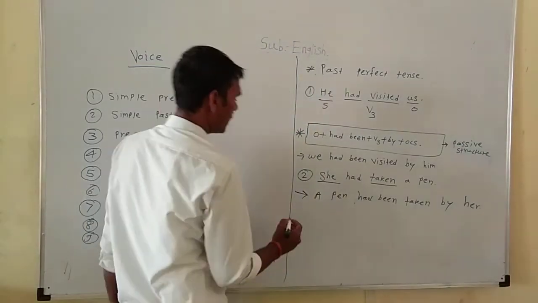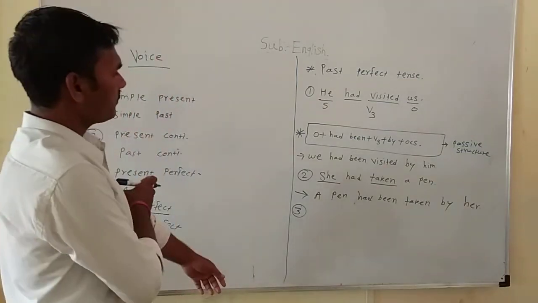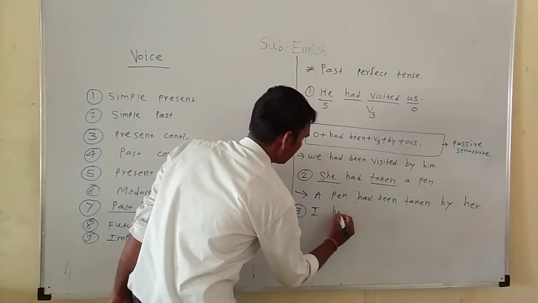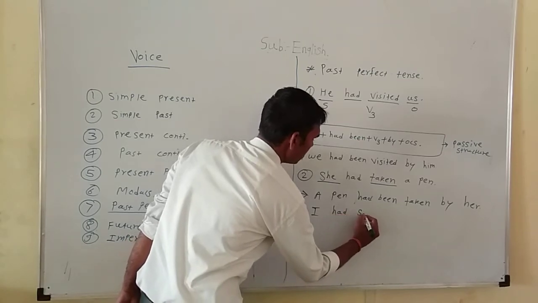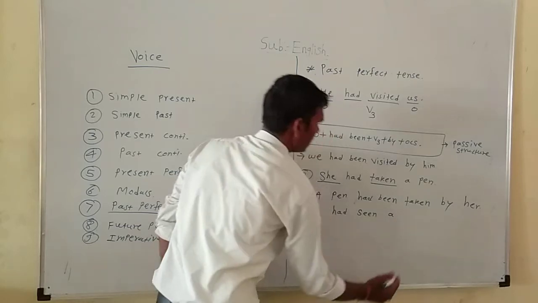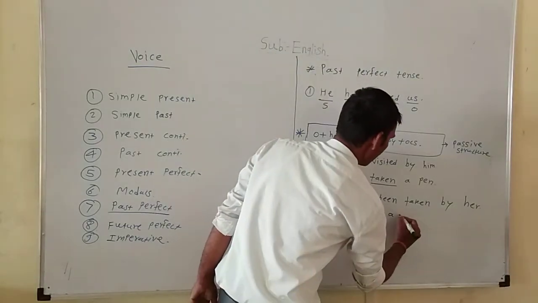Let's take a third example: I had seen a market.